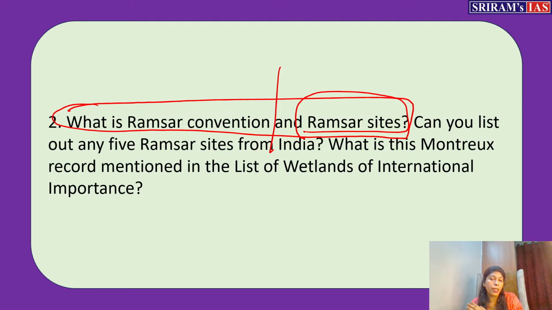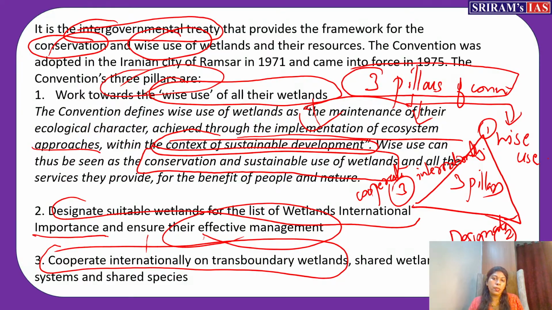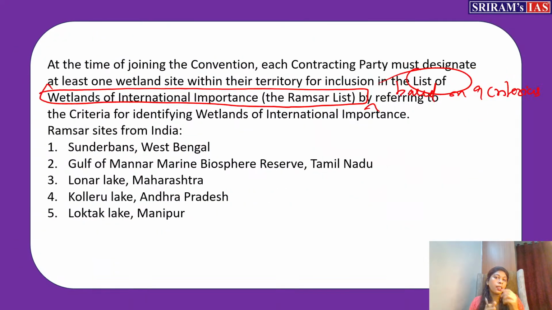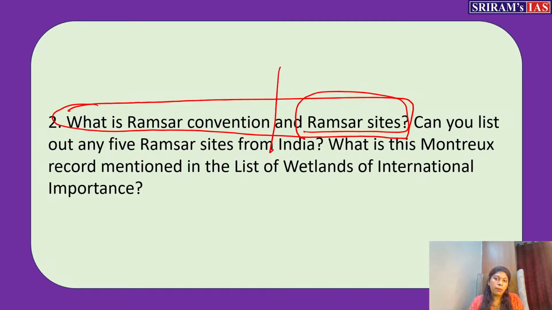If it is asked as a separate question you can elaborate, but in this case it is asked as a small question, so you need not write in that much detail. You have to just give about the Ramsar sites only. You can say that any country which enters into the treaty will designate a site in the Ramsar list based on the criteria. That's it.